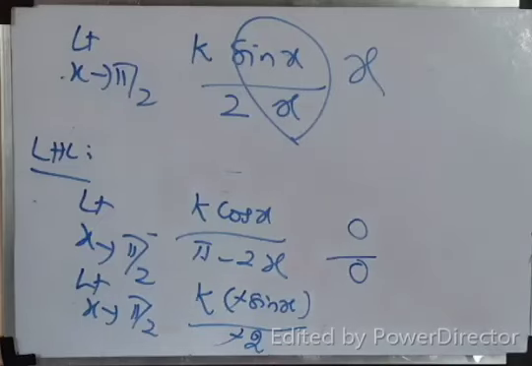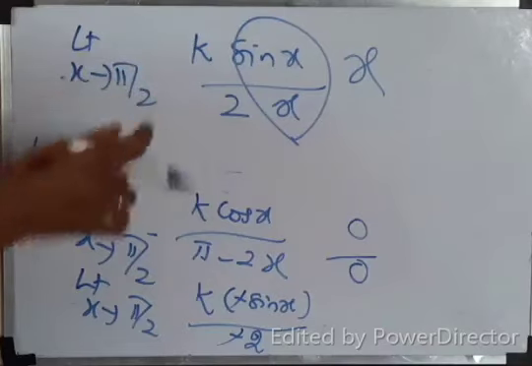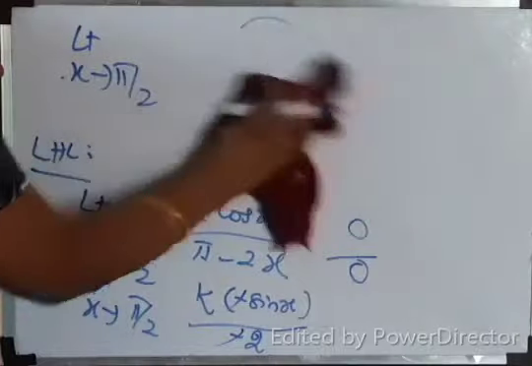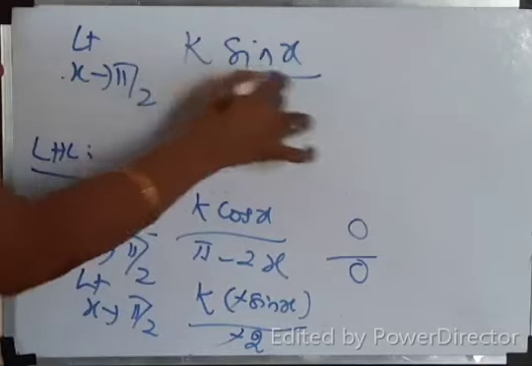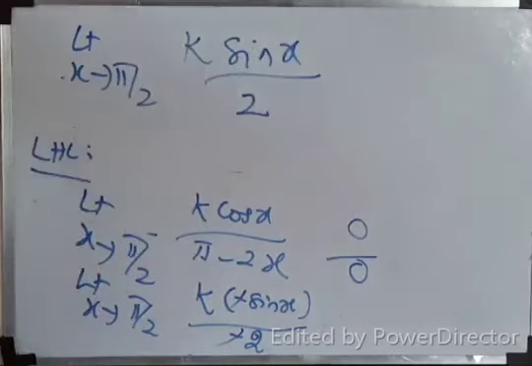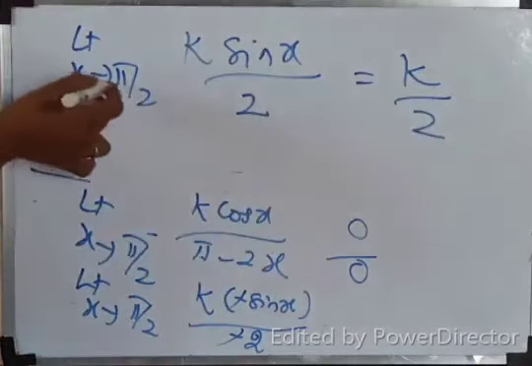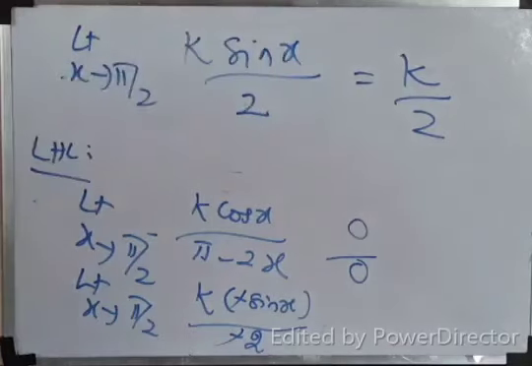Oh, I'm so sorry. I should not use this. It extends to pi by 2. It's not 0, right? It is not 0. Extends to pi by 2, directly substitute. K sin x by 2. What is sin 90? 1. So the answer is k by 2. Correct. Because x extends to pi by 2, directly substitute. Sin 90, k by 2.